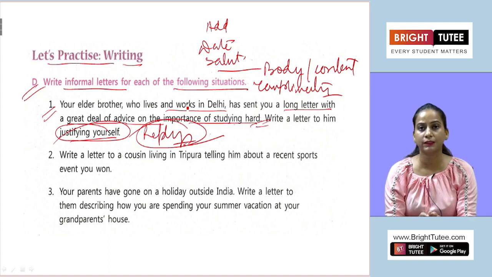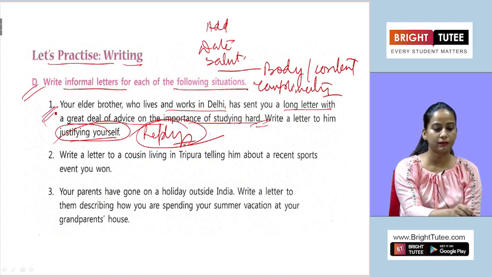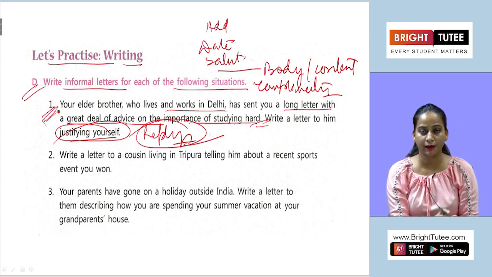thanking you once again for your concern for me, yours affectionately, or yours loving brother, you can mention the name. Clear? So this was the first letter that we have discussed, informal letter. The language that you are writing is going to be a little bit changed, but you have to take care of to whom you are writing a letter. To your friend, to your elder member or elder brother or father, mother. Accordingly, the language can vary.